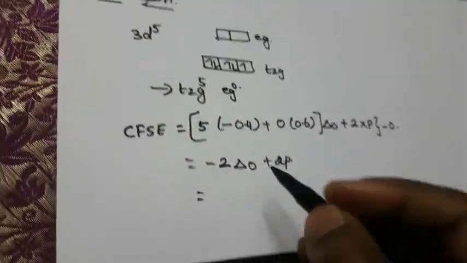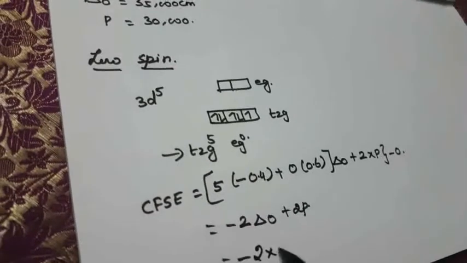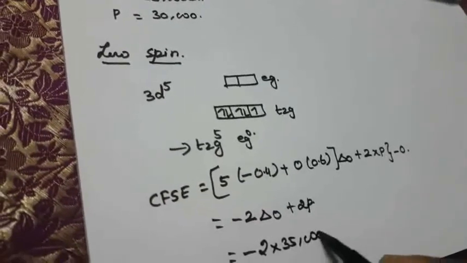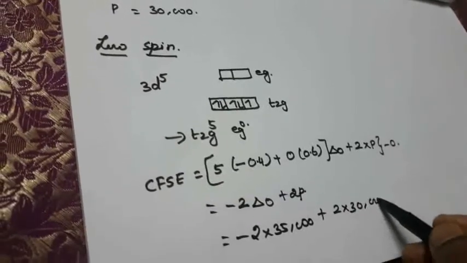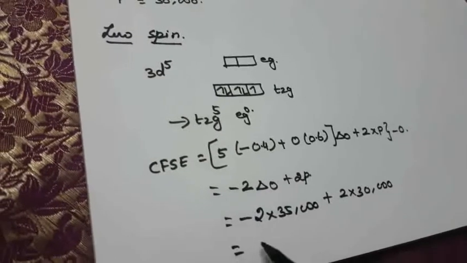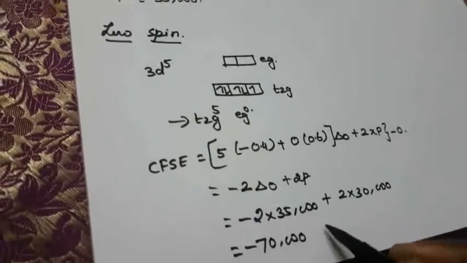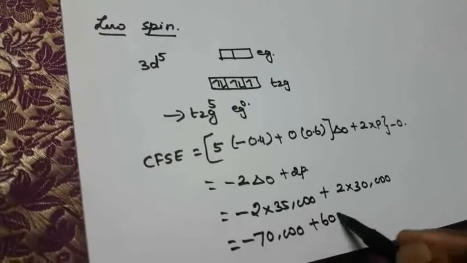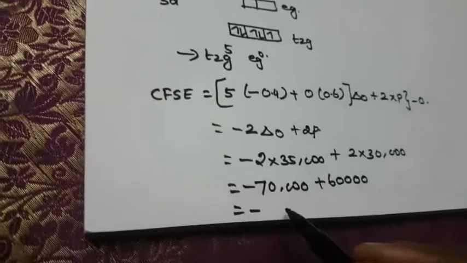What is the Delta 0 value? I am writing here: minus 2 times 35,000 plus 2 times 30,000. So that is minus 70,000 plus 60,000. Minus 10,000, right?